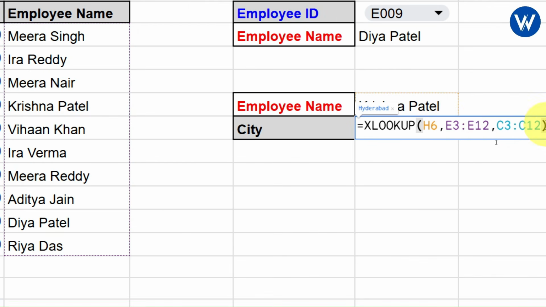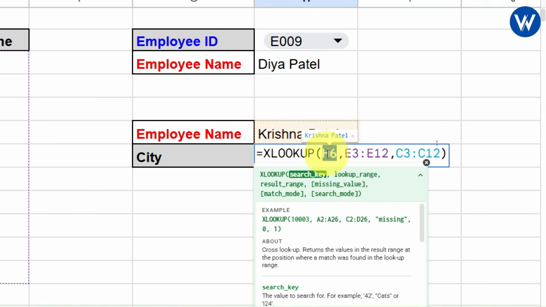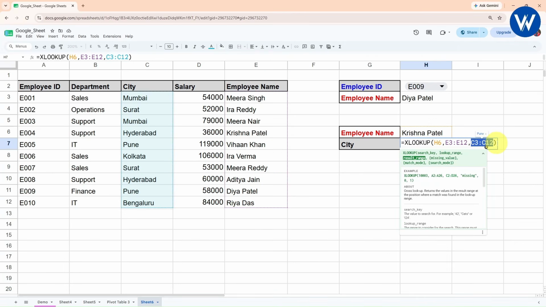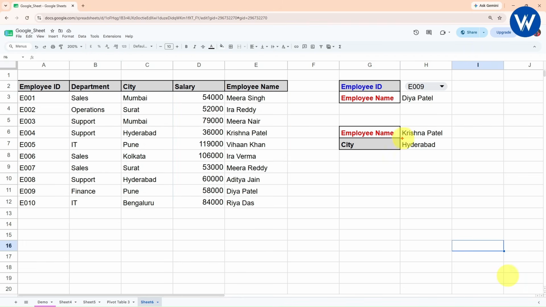Now let me zoom in, guys. Here I have taken the lookup value, and this is the lookup range, and this is the result range, which is the output. Now once you hit enter, this is the power of using the XLOOKUP function. Let's see Krishna Patel. Yes, it is perfect. Hyderabad, Krishna Patel. So friends, this is how the XLOOKUP function works.